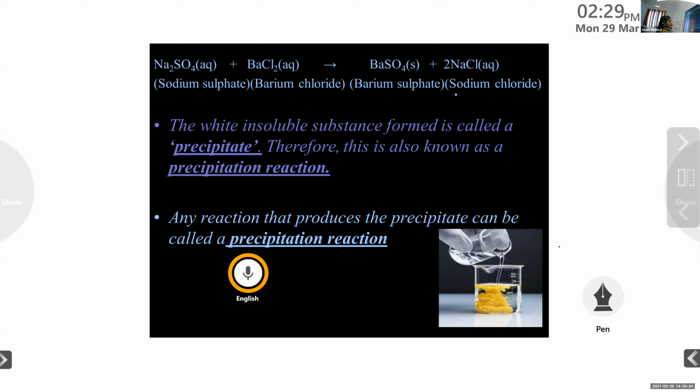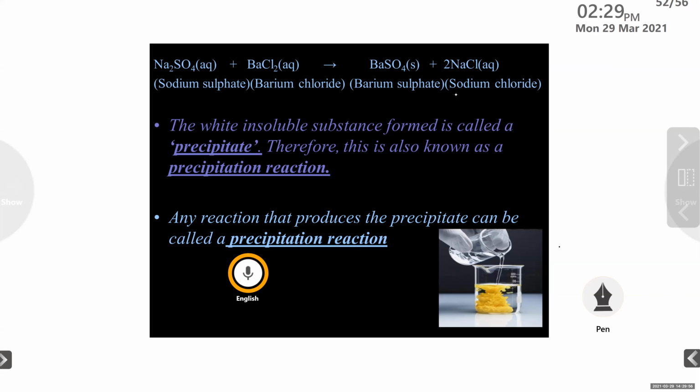Can you read this chemical equation also? Na2SO4 plus BaCl2 gives BaSO4 plus 2NaCl. You can tell me whether this equation is balanced or not. Not balanced. Which one is unbalanced?